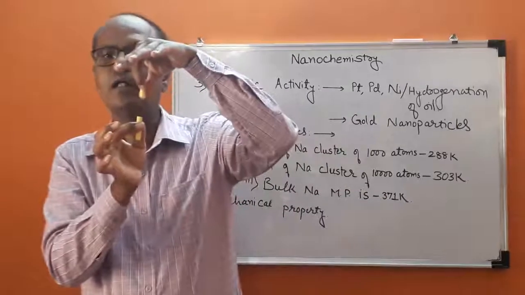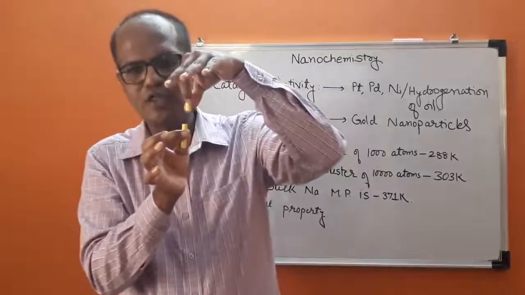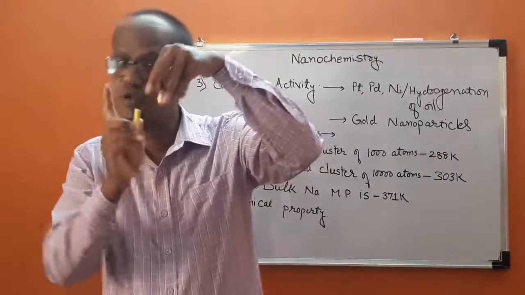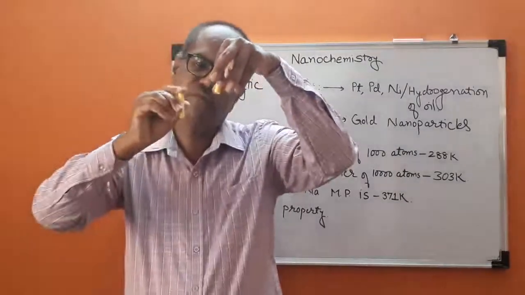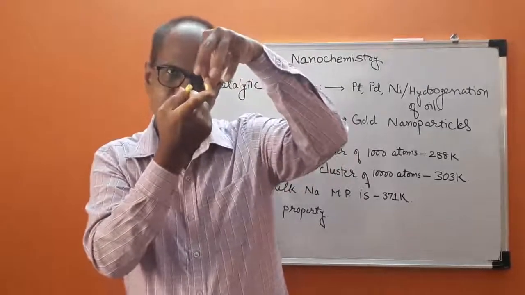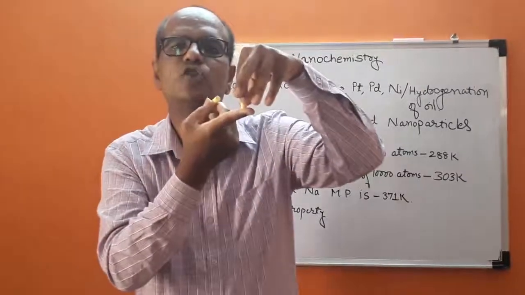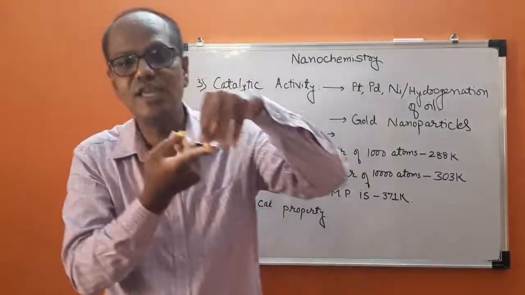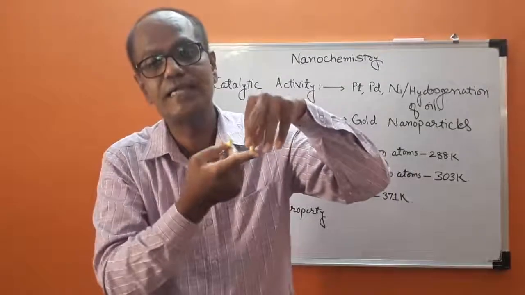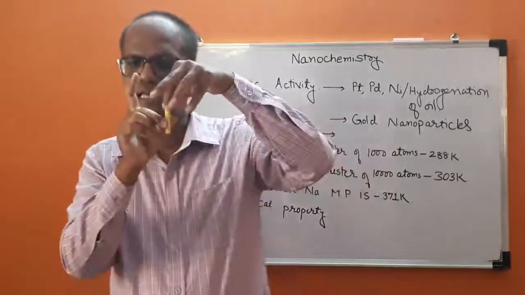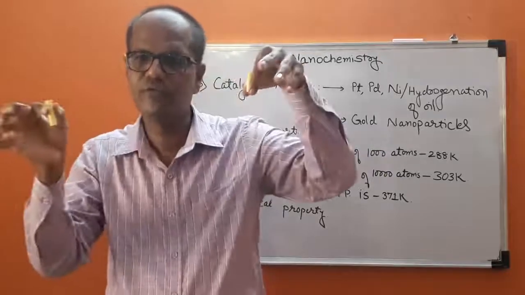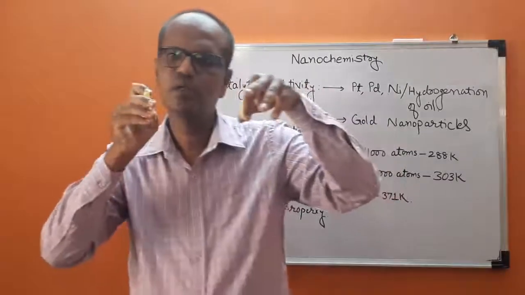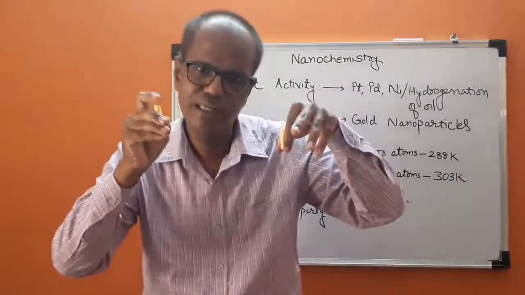Now whatever area was available for the adsorption of gas, it has now increased, because now this area, this one, as well as this area is also available for the adsorption of gas. Means surface area got increased as the particle size got decreased. The size of the bulk material we have reduced. It is reduced like this. If the size of the bulk material is reduced, the surface area gets increased.